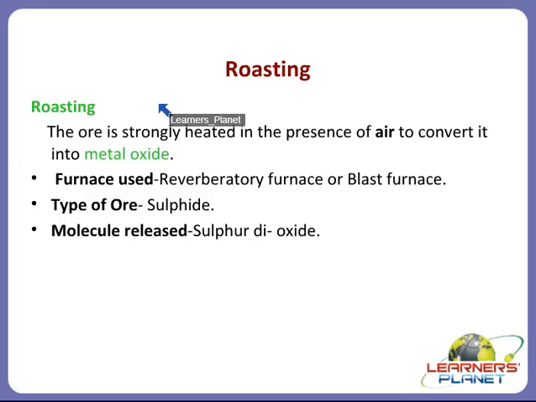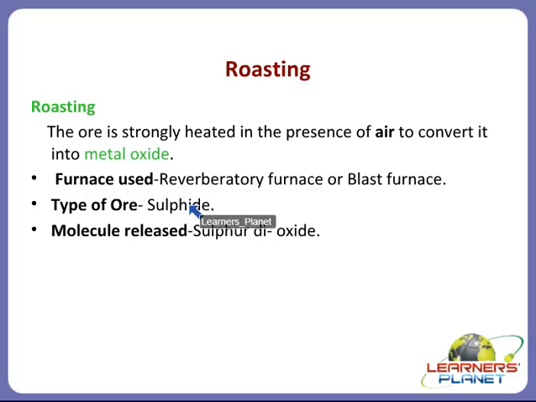In roasting, the ore is heated strongly in the presence of air to convert it into metal oxide. In calcination, it was in the absence of air.